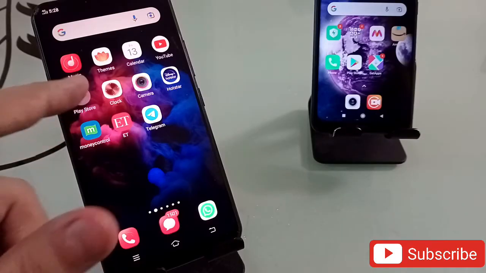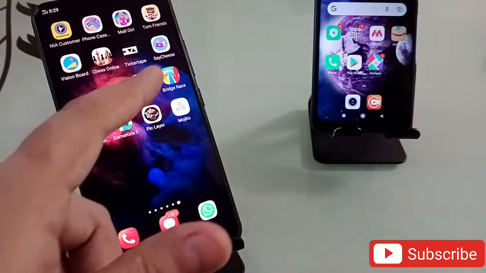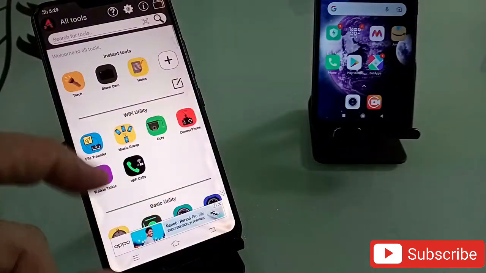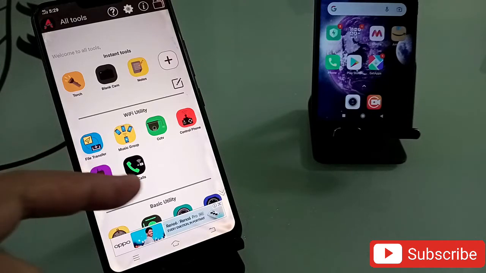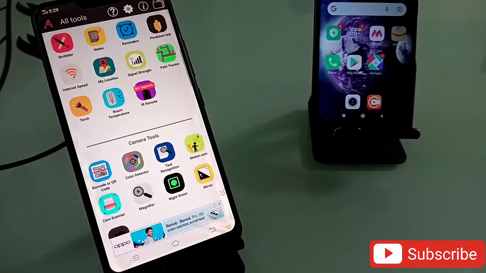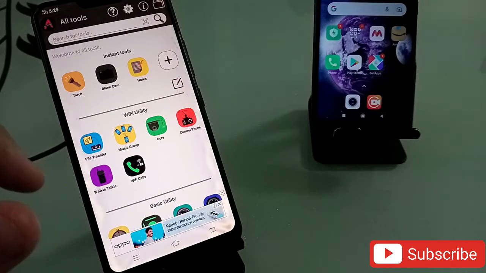Now, the first application in my list is All Tools. Yes, that is an amazing application. Simply open this application and it will open up like this. See this? This application has more than 60 applications in it. If you install this application, you don't need to install at least 60 applications, because this single application can work for you, and it has so many features which you can use.